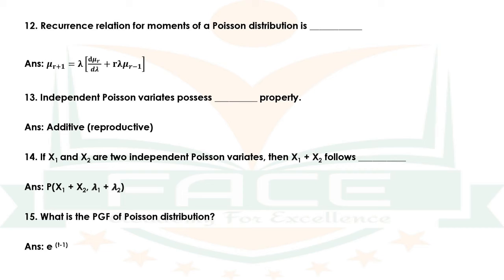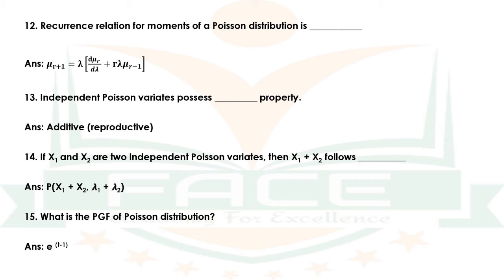The answer is additive or reproductive property. Question number 14. If x1 and x2 are two independent Poisson variates, then x1 plus x2 follows dash. The answer is P of x1 plus x2, comma, lambda 1 plus lambda 2.